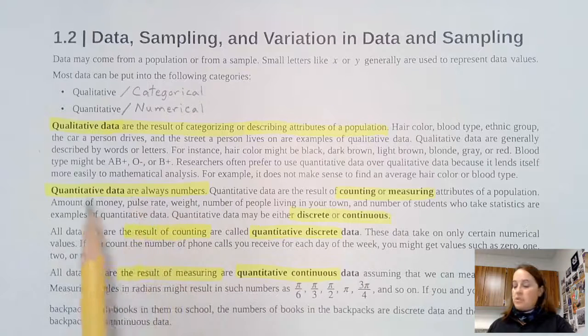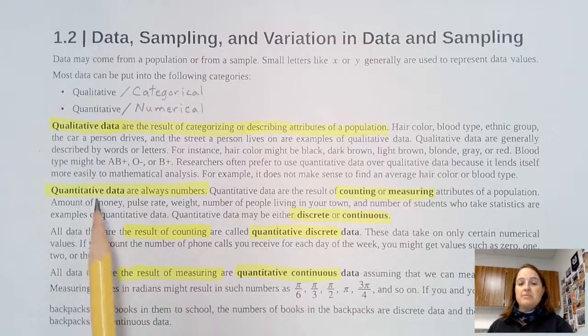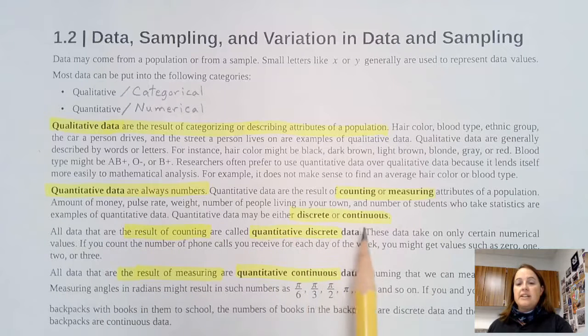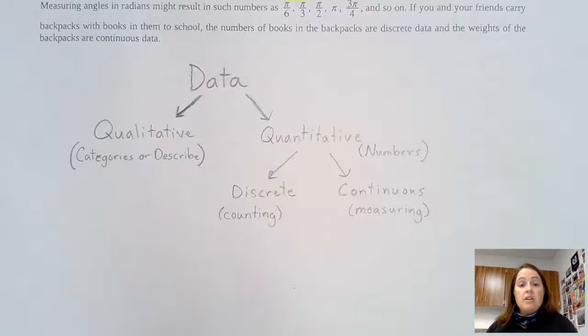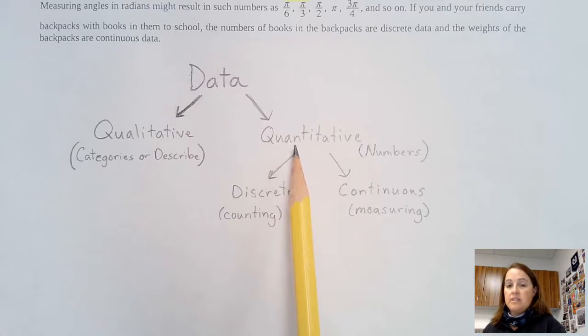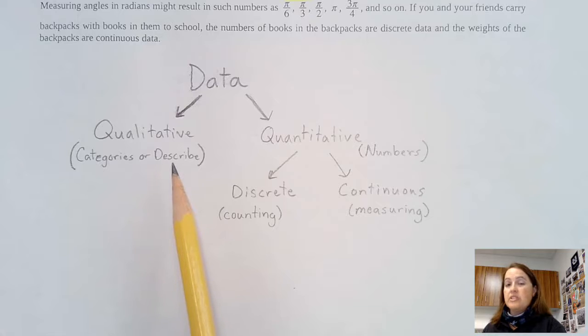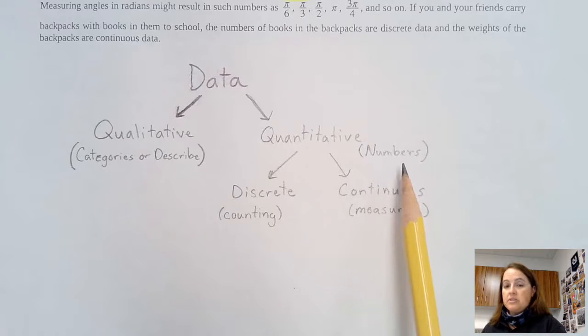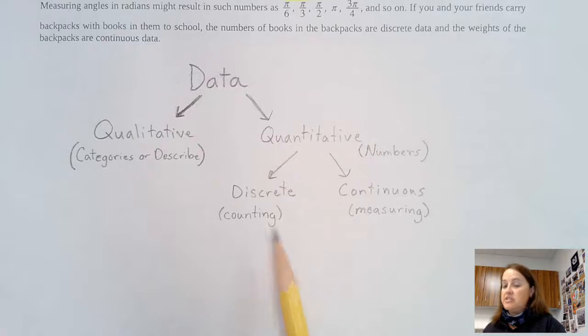And within quantitative data, we have two different types: discrete and continuous. So if it's quantitative data, it's going to be either discrete quantitative or continuous quantitative. We're going to use this flowchart to go through some different examples and talk about what kind of data it is. Data can be either qualitative or quantitative. Remember, qualitative is categories or describing, and quantitative is always numbers. If it's quantitative, we need to decide if it's discrete or continuous.